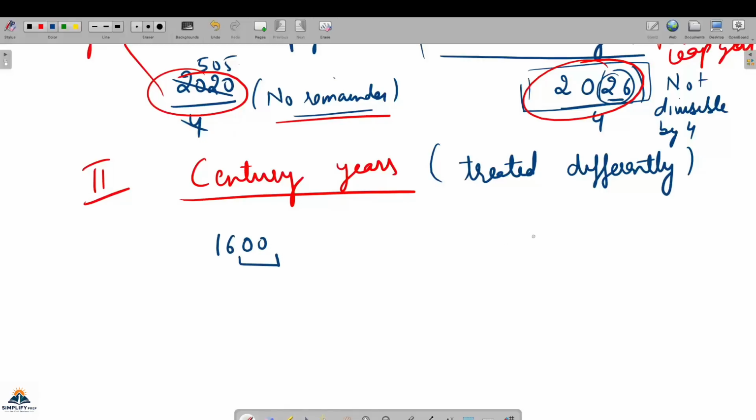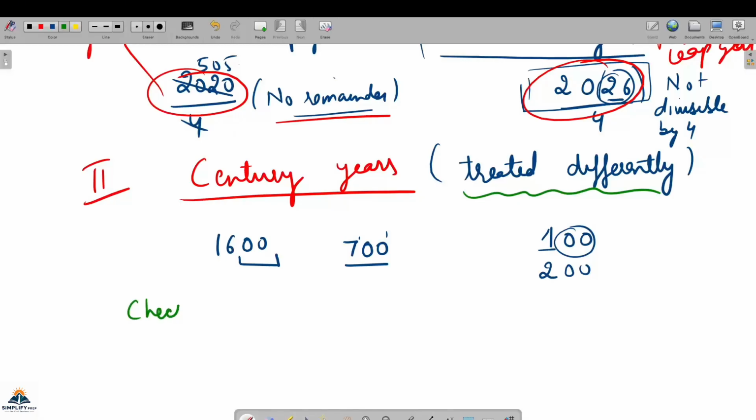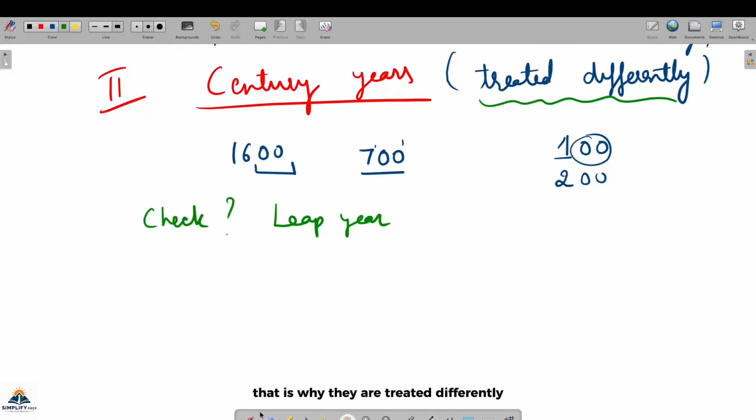Like in cricket, when there is a century, when the person makes 100, when there is a double century, 200, and so on. So they have two zeros. Two zeros can be in ancient time also. Like 700 AD is having two zeros. So this is also a century year. And I told you they have to be treated differently. So how will we check whether it is a leap year or not? That has a different method. That is why they are treated differently. So what is that method?